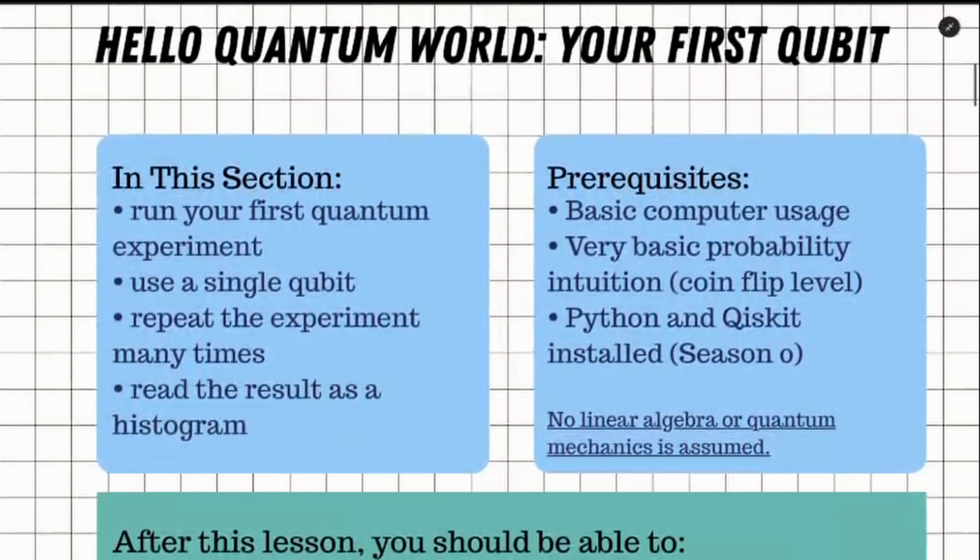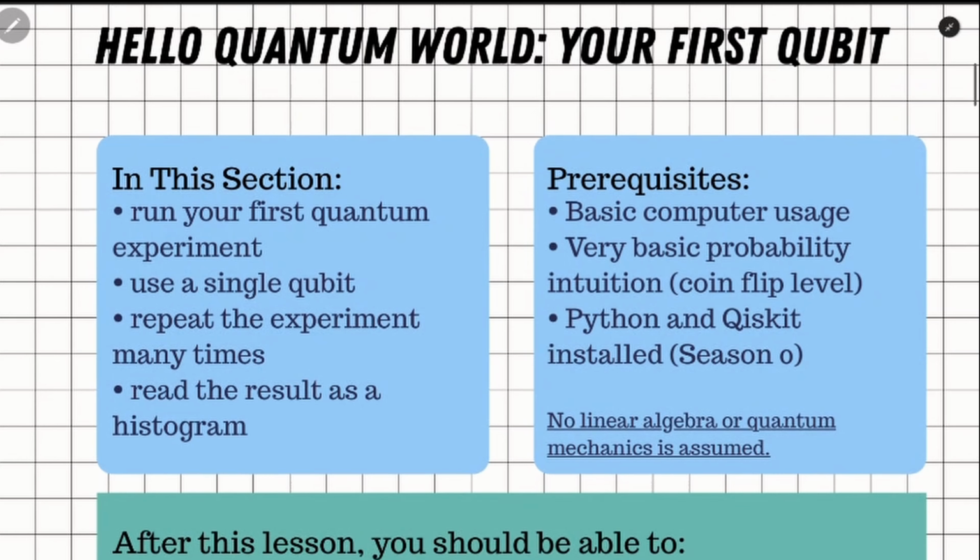Before we start, let me be very clear about the assumptions. I assume only three things. First, you know how to use a computer. Second, you have a basic intuition about randomness, like a flipping coin. Third, you have Python and Qiskit installed from Season 0. That's it. You do not need linear algebra, you do not need quantum mechanics, you do not need to know Nielsen and Chang. Those things are coming later, but not today.